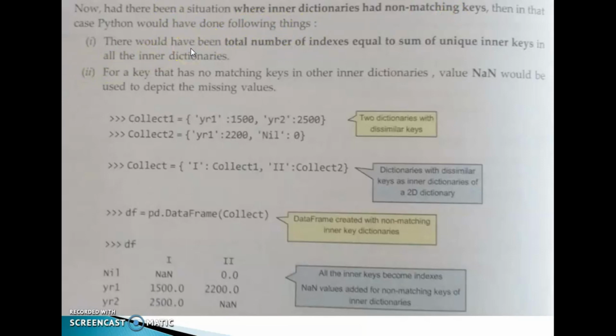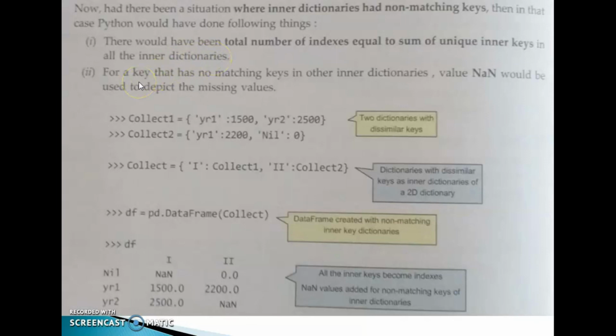First, the total number of indexes would be equal to the sum of unique inner keys in all the inner dictionaries.